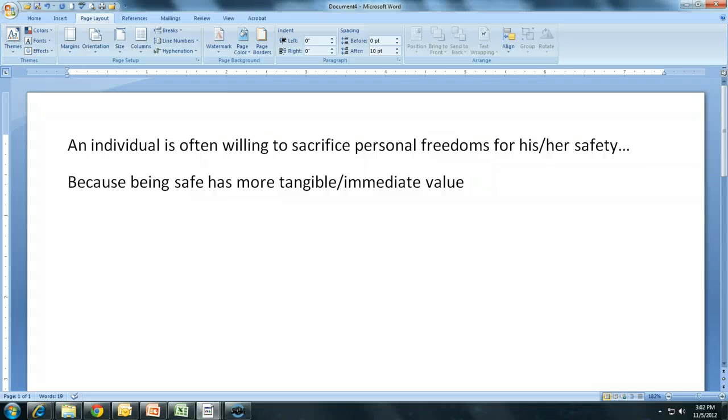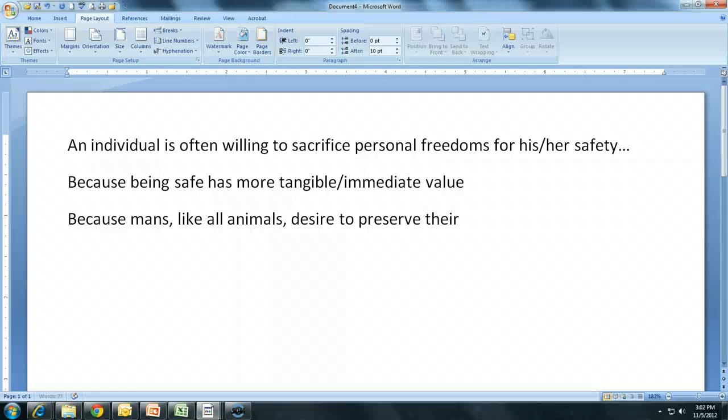Okay? An individual is often willing to sacrifice personal freedoms for his or her safety, but I want 4 of these at least. Because of, let's go with the biological reasoning here, because humans, like all animals, desire to preserve their species. That's one reason why we'd rather be safe than free, is purely for the propagation of a species. That's a nice little biological argument.